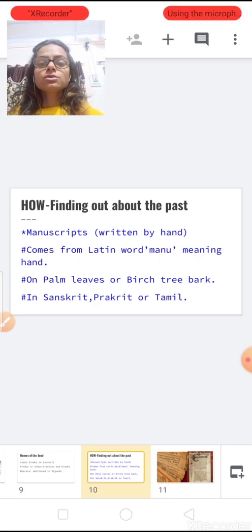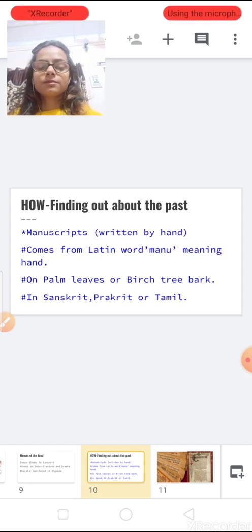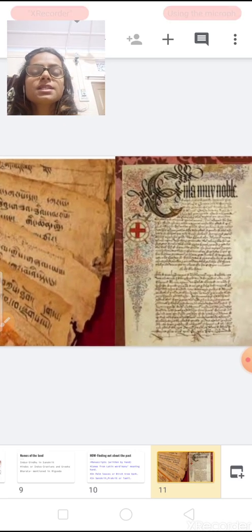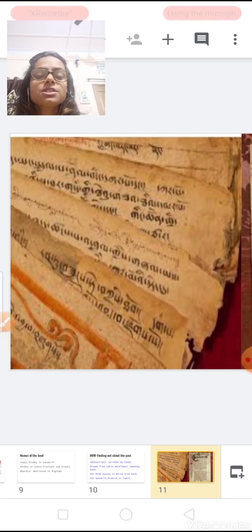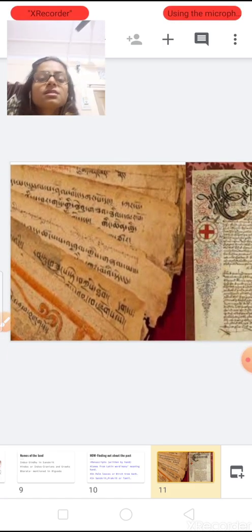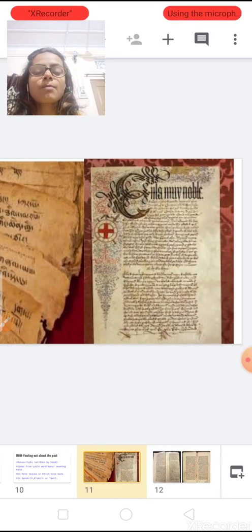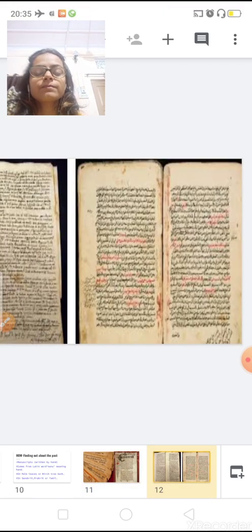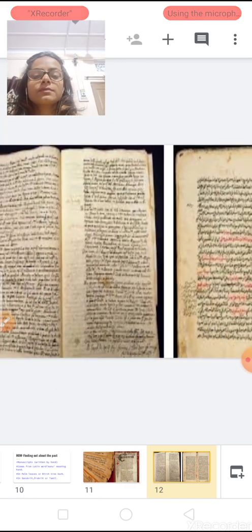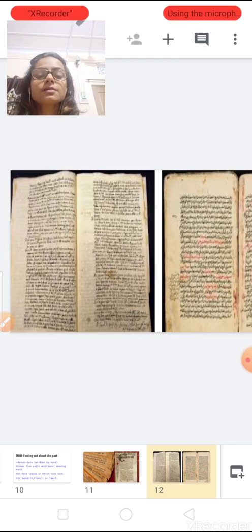Now, I am going to show you some pictures related to this topic. Now students, you can see the pictures. They are pictures of manuscripts and you can see they are written in different languages. Now some more pictures. You can find many pictures like this.